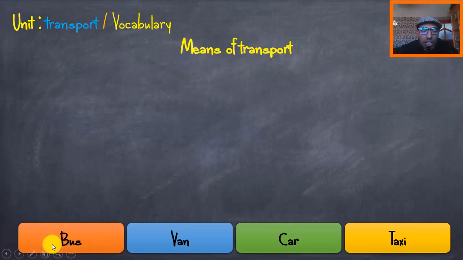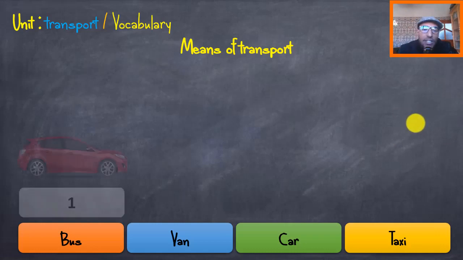Let's start with word number 1. Bus. You repeat after me, okay? Bus. Number 2, van. Number 3, car. Very good. Next, taxi. Good.